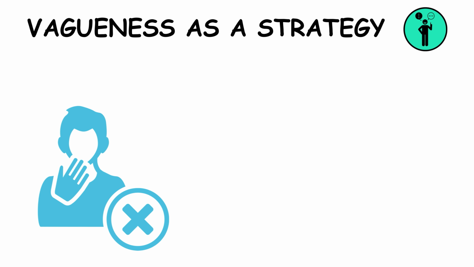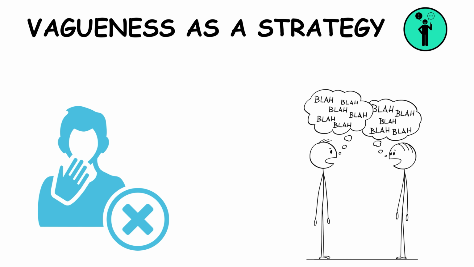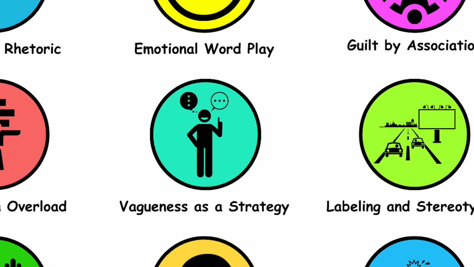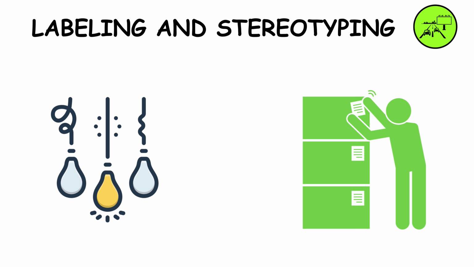Vagueness as a strategy. Vagueness as a strategy avoids specifics. It uses ambiguous language to evade accountability, leaving messages open to multiple interpretations. Labeling and stereotyping. Labeling and stereotyping simplifies complexity. It categorizes people or groups with broad labels, often leading to misunderstanding and prejudice.